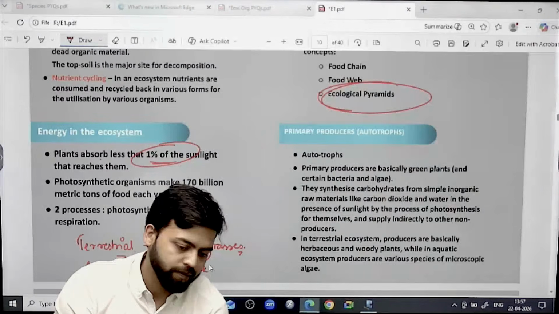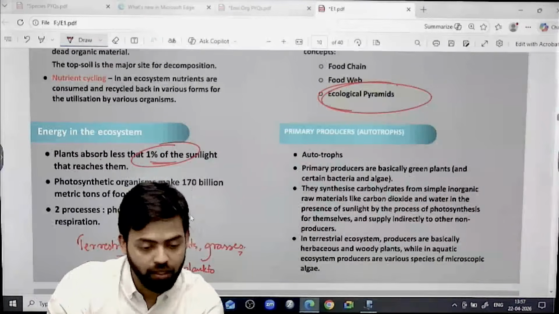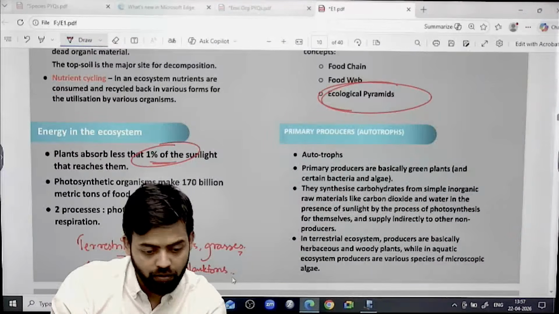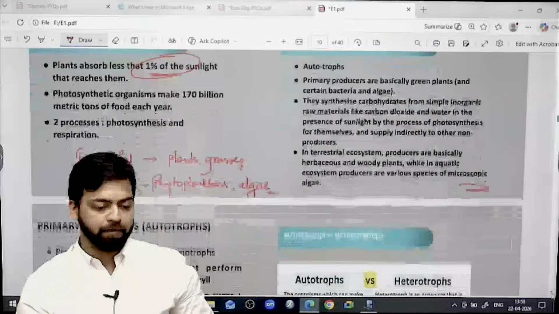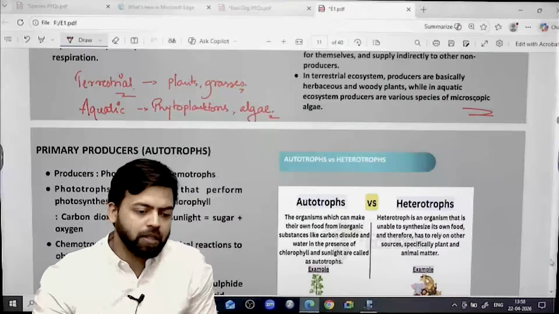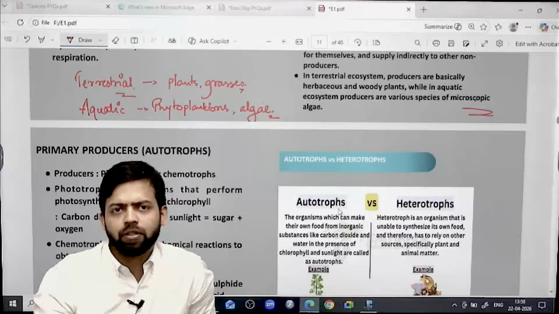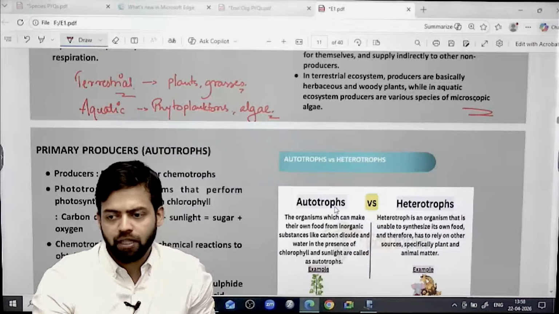So one type of algae is cyanobacteria, right? Blue-green algae. Microscopic algae is there, right? So these are the primary producers. So what they do is on the basis of photosynthesis.